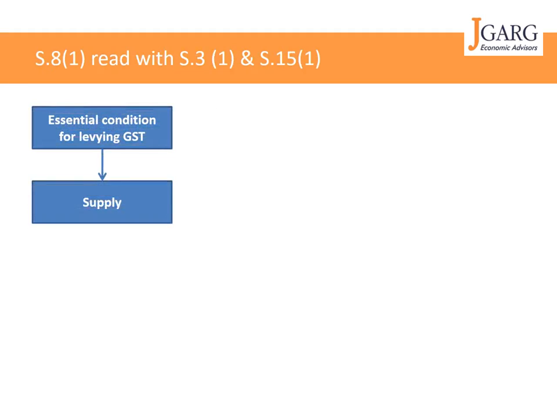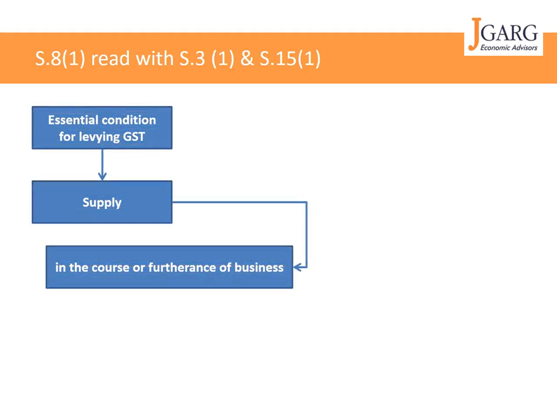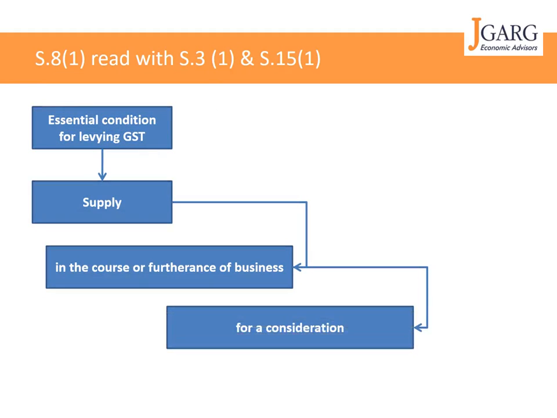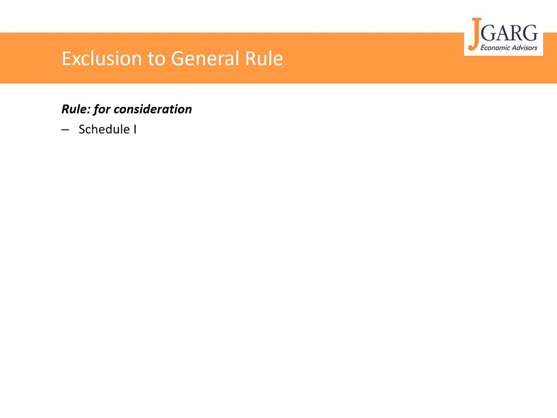So this is the general rule that we have discussed, that the essential conditions for levying GST are that it should be a supply, it should be in the course or furtherance of business, and it should be for a consideration. Now let's move on to the exclusion to the general rule. Schedule 1, what it says.